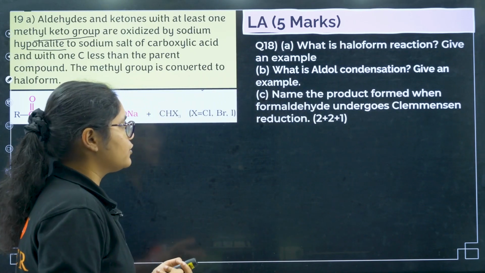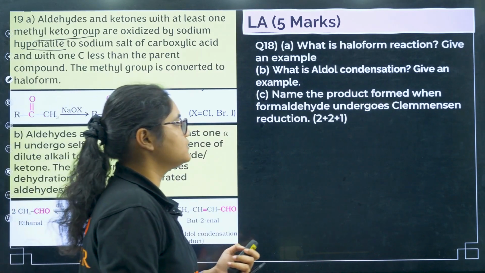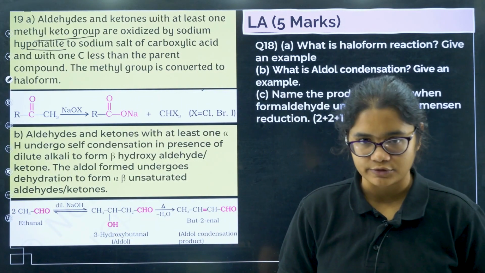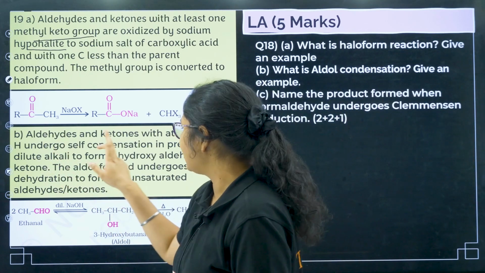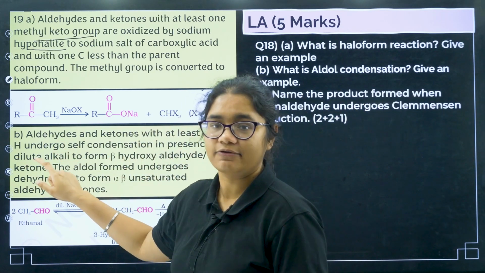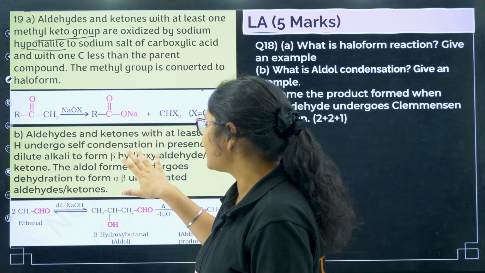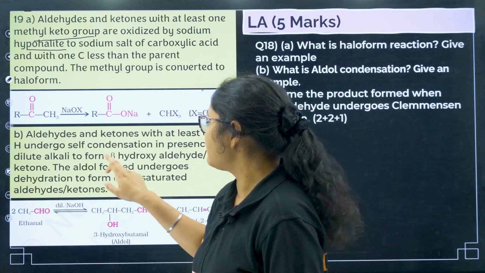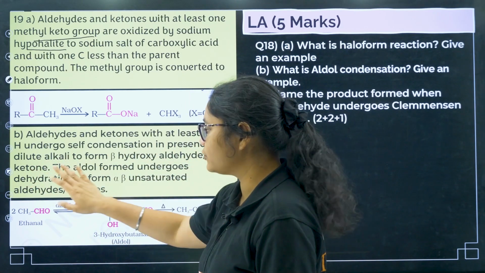Next, what is aldol condensation, and give an example. For aldol condensation, you need to have an alpha hydrogen. Aldehydes or ketones with at least one alpha hydrogen undergo self condensation in the presence of dilute alkali to form beta hydroxy aldehydes or ketones.